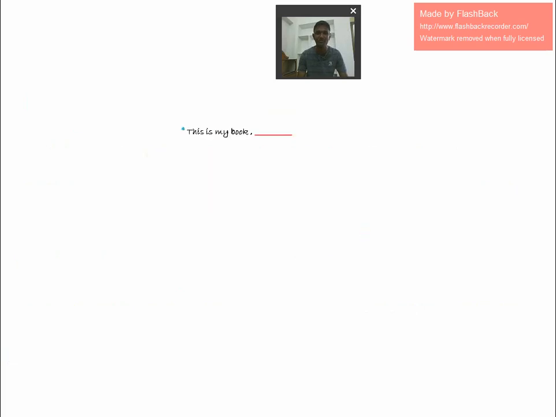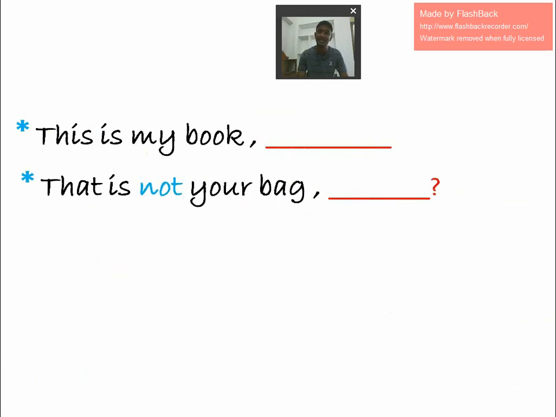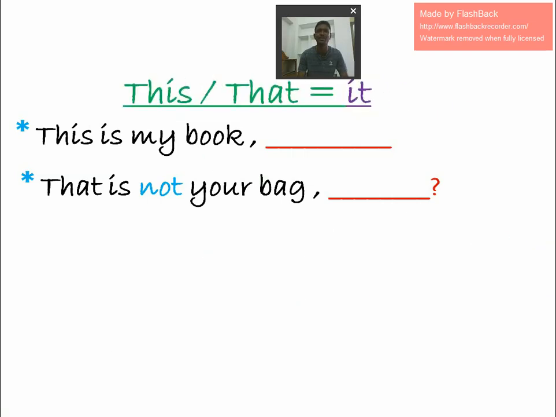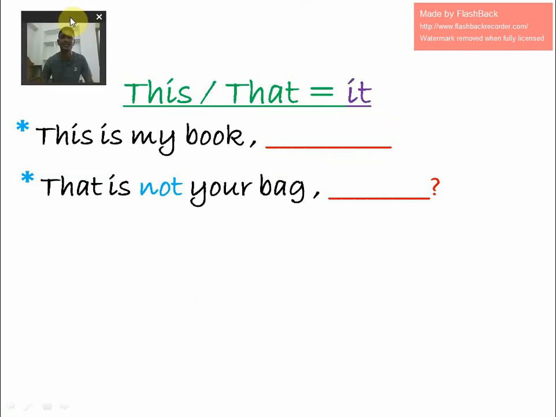Okay. Next, this is my book. That is not your bag. What pronoun do we have to use? People get confused here. For this and that, we have to use the pronoun it, but don't write this and that.